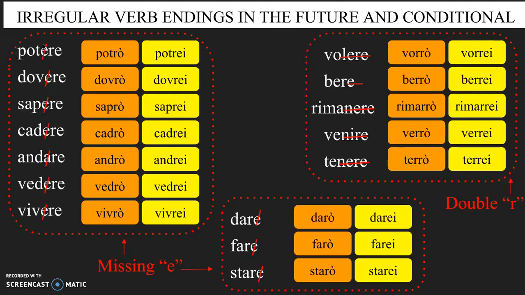So you are now familiar with the future tense used to express what will happen and the conditional used to express what might happen. Continue to practice these in your speaking and writing to develop your confidence.